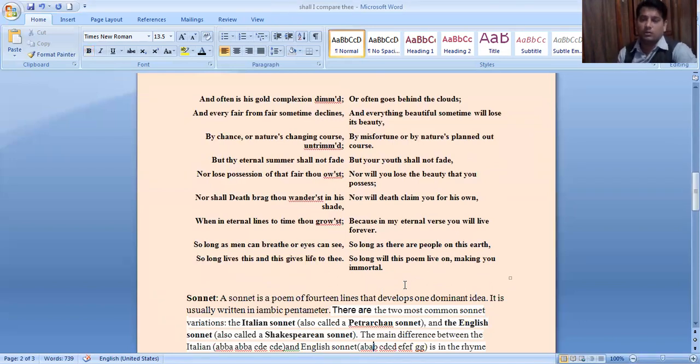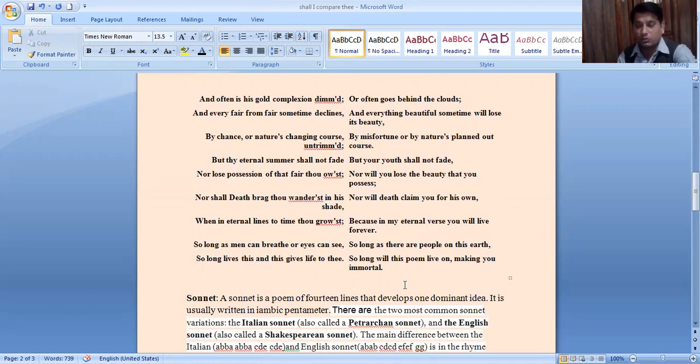Although the body dies, until and unless people remain on the earth, until and unless people read his books, the Dark Lady's beauty remains immortal.